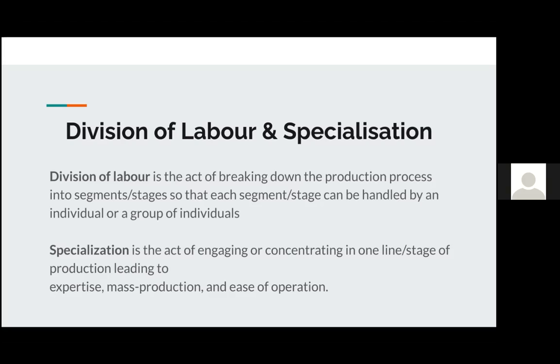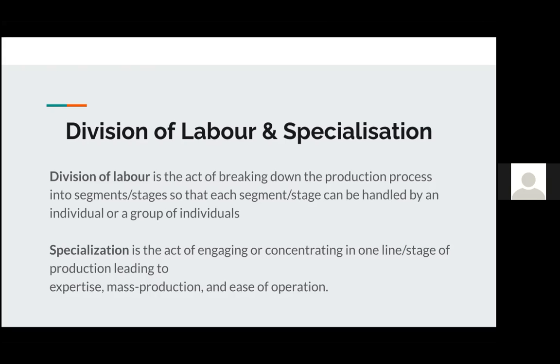Now, division of labor would mean that each person has a different task in making that sandwich. We can start a chain where somebody gets the bread and cuts it into the shape that we want. Another person may butter the slices of bread. A third person may add the slice of cheese, a fourth person the vegetables, and finally the fifth person wraps the sandwich. So division of labor means that you've broken down the entire process into different stages so that different people handle the individual elements of the entire process.